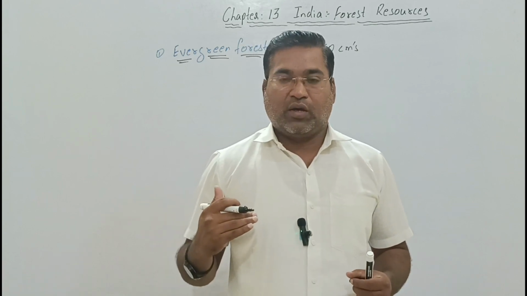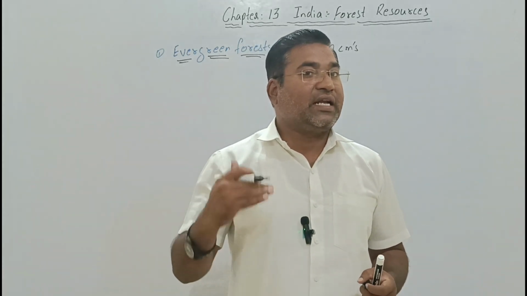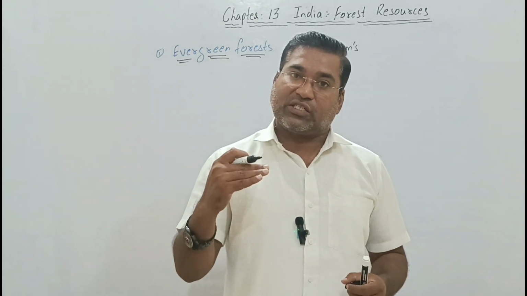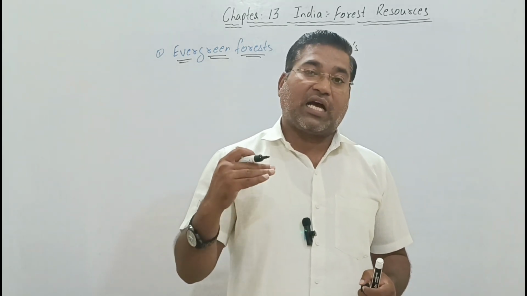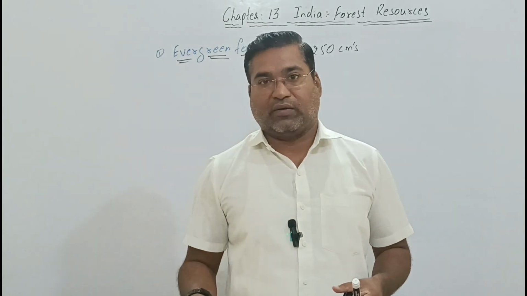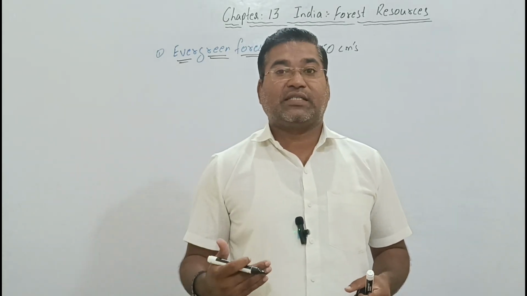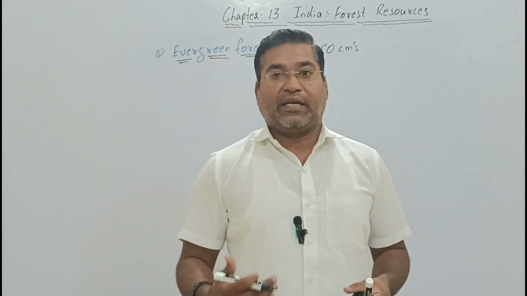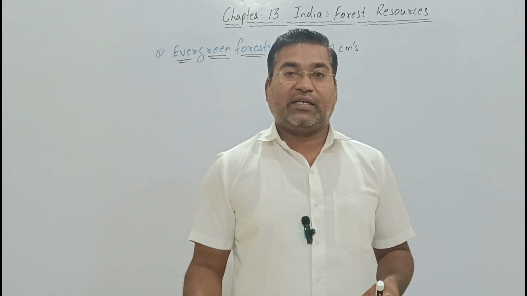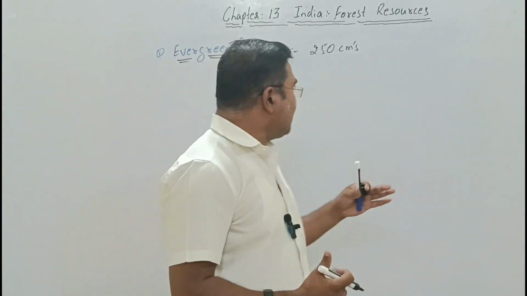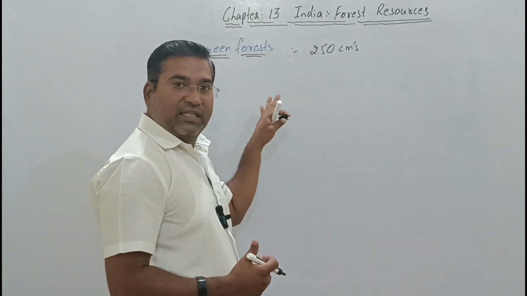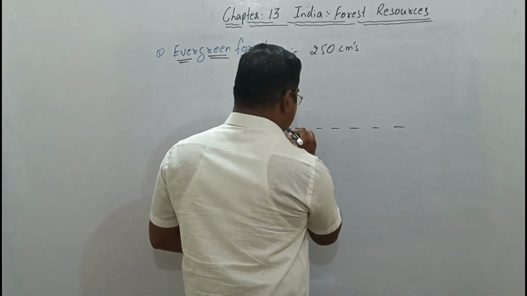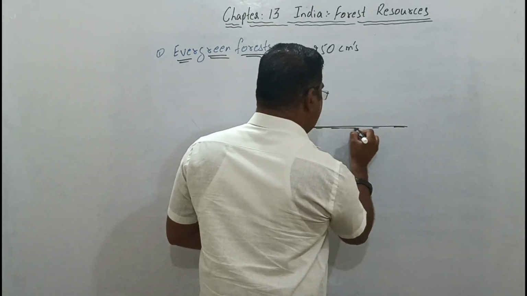So if we go through the division of the rainfall: heavy rainfall, medium rainfall, low rainfall, we can easily get to know that we call heavy rainfall areas those areas where the rainfall is above 200 centimeters. Now we see the trees which are here in the evergreen forest, from the ground floor, almost.